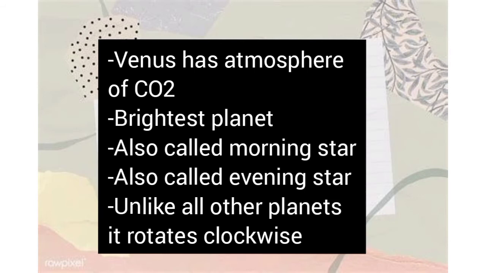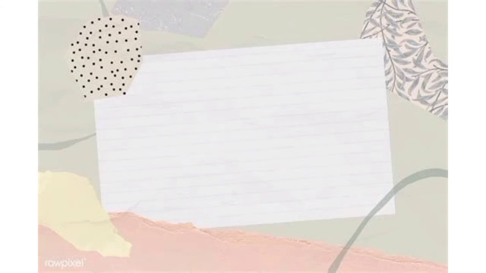And one feature that distinguishes Venus from all other planets in the solar system is that it rotates clockwise and all other solar system planets rotate anti-clockwise. This is often asked in MCQ questions: which planet rotates clockwise? The answer is Venus. Venus also has no moon, just as Mercury has no moon. So those are the important features of Venus.